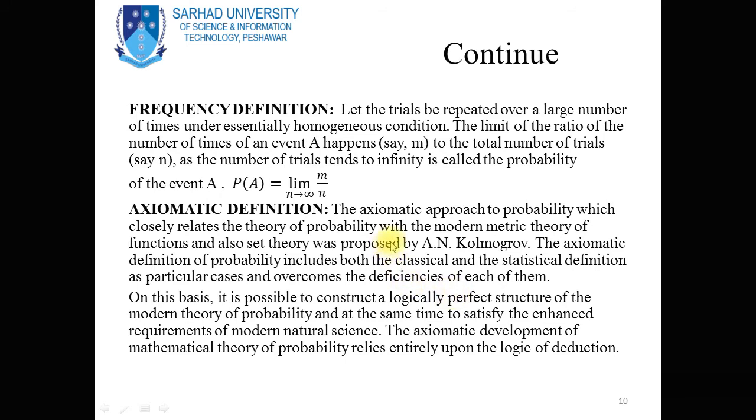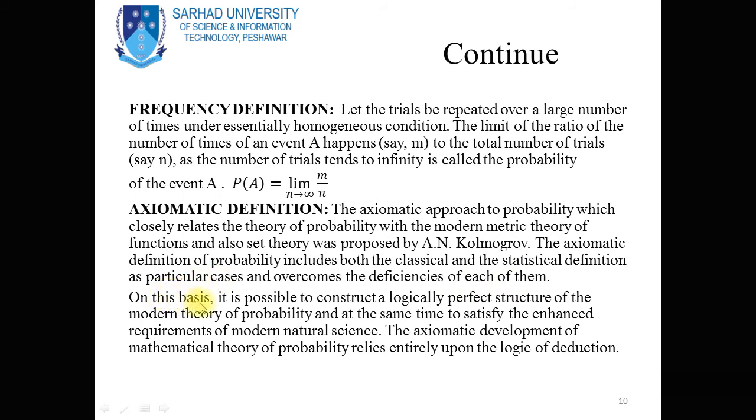The axiomatic approach to probability, which closely relates the theory of probability with the modern metric theory of functions and also set theory, was proposed by A.N. Kolmogorov. The axiomatic definition of probability includes both the classical and the statistical definition as particular cases and overcomes the deficiencies of each of them.